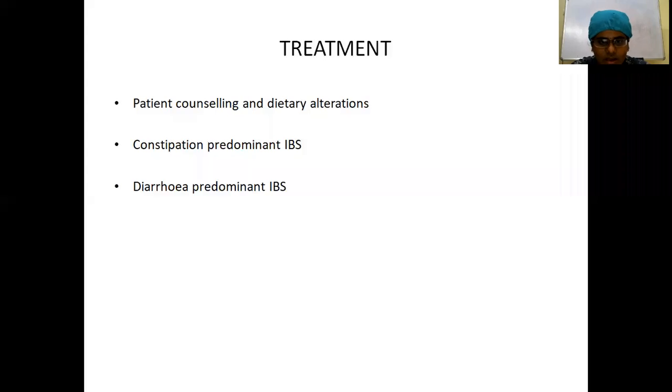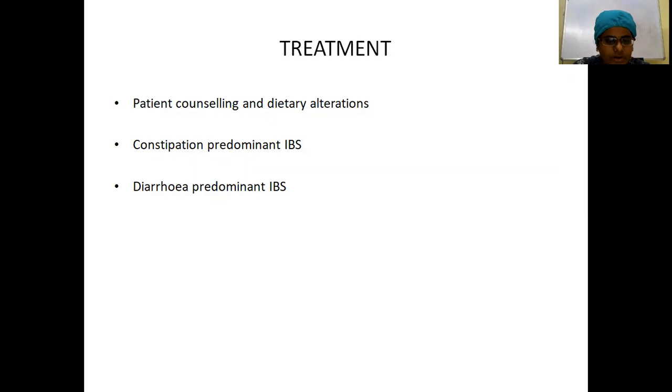Ideally, a low FODMAP diet is advised in these patients. What is FODMAP? Low FODMAP means fermentable oligosaccharides, disaccharides, monosaccharides, and polyols. So a low FODMAP diet is recommended in these patients, and identify any diet which is precipitating the symptoms. The next treatment part will be based upon whether it is constipation predominant type or diarrhea predominant type.